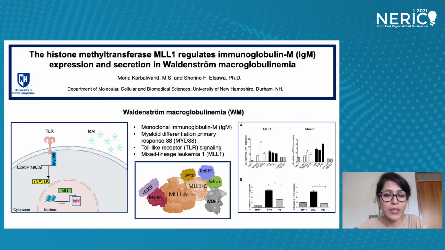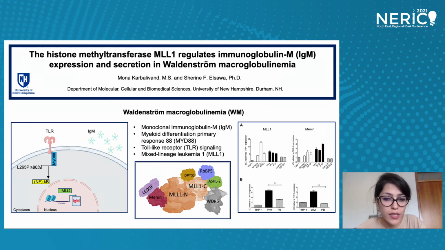Hello, everyone. My name is Mona Karbalawan, PhD candidate at the University of New Hampshire, and I'm going to talk about the role of MLR1 in Waldenstrom or WM. WM is an indolent B-cell lymphoma characterized by overproduction of a monoclonal IgM. Genome-wide sequencing identified an oncogenic mutation in mediated gene that is prevalent in more than 90% of WM cases. This mutation drives TLR signaling, leading to activation of NF-kappa B cascade. We found that MLR1 and its cofactor menin are upregulated in WM patients compared to healthy controls.